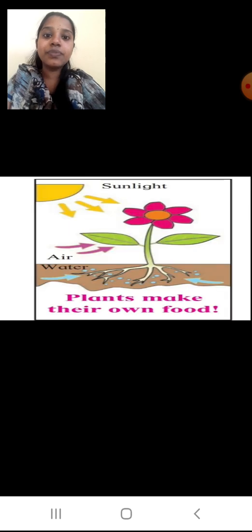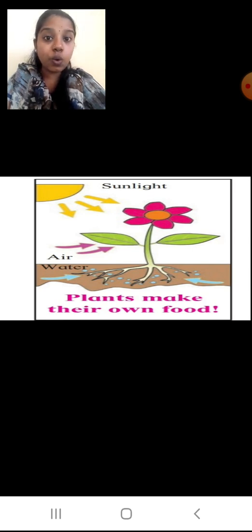Okay students, now next example you can see here, plants make their own food. But to make their own food, what do they require? They require sunlight, they require air. From the air, what will they take, students? Carbon dioxide gas.